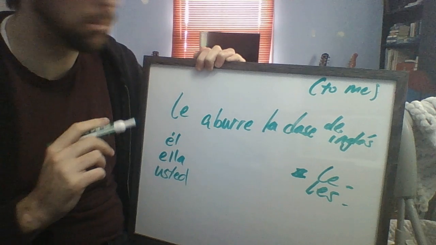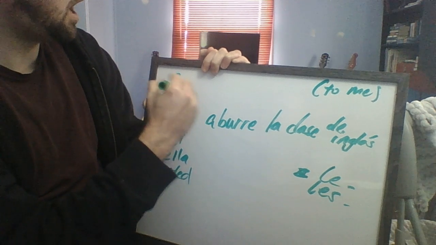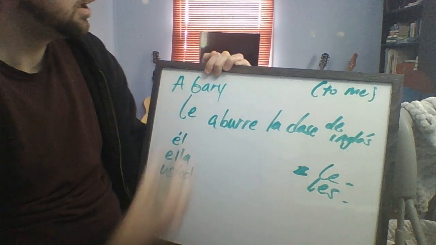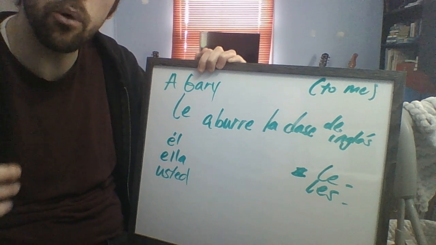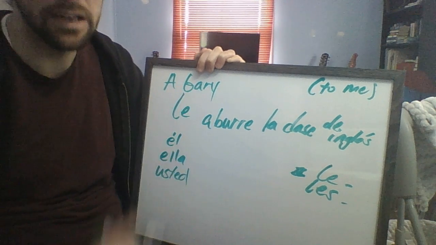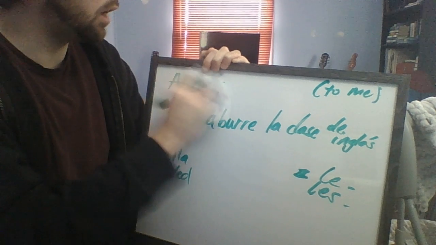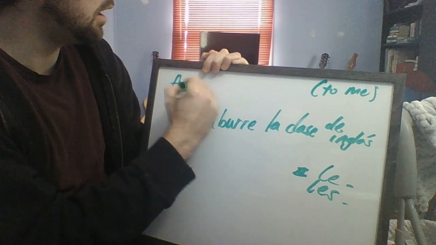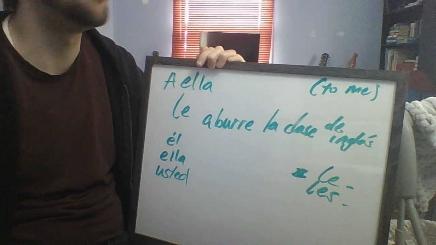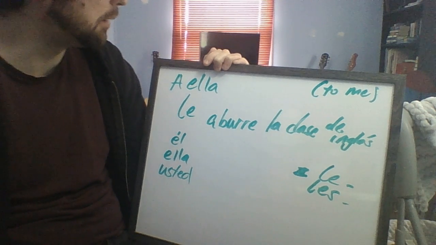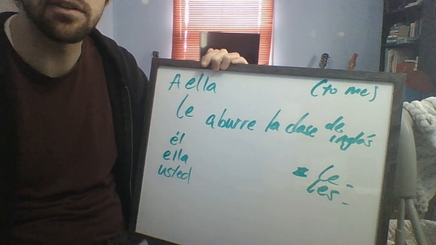And so I'll give you an example here. If I say, a Gary le aburre la clase de inglés, who is it boring to? Gary, right? And if I change that to a ella, or a name, if I were to say Maria, that's a girl's name: a ella le aburre la clase de inglés.